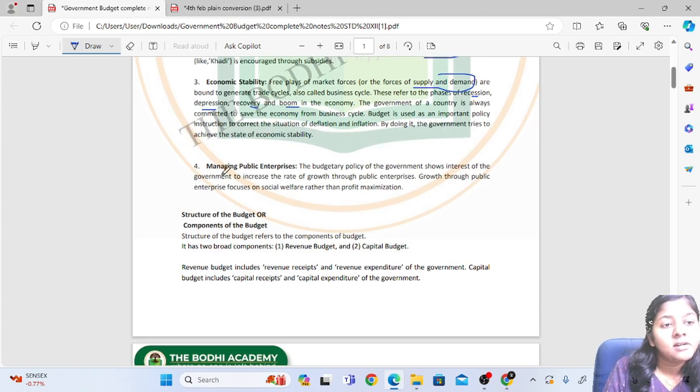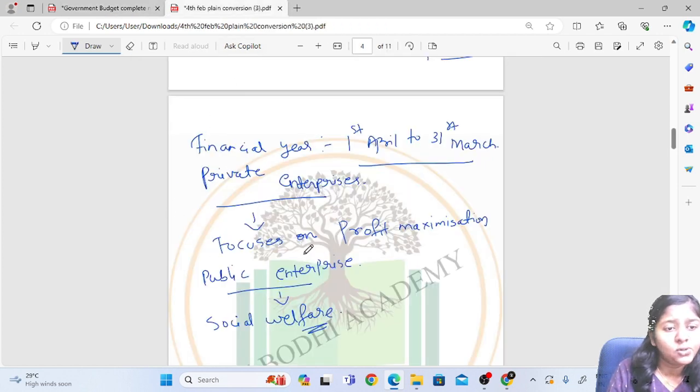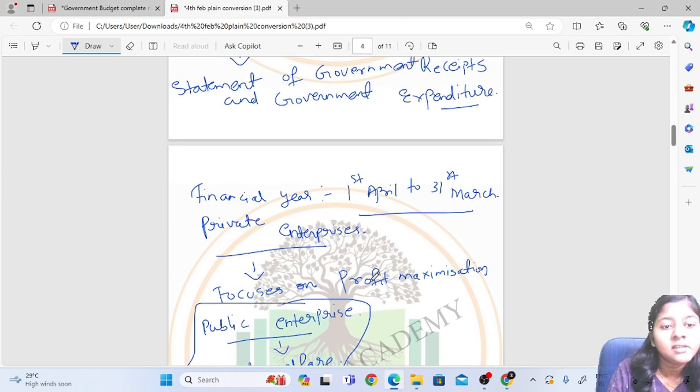The budgetary policy of the government shows its interest to increase the rate of growth through public enterprises, which focus on social welfare rather than profit maximization.